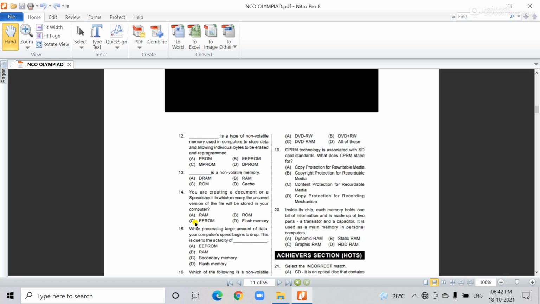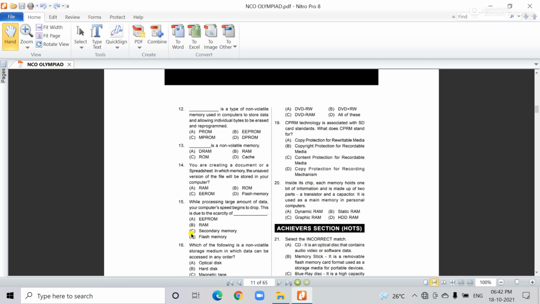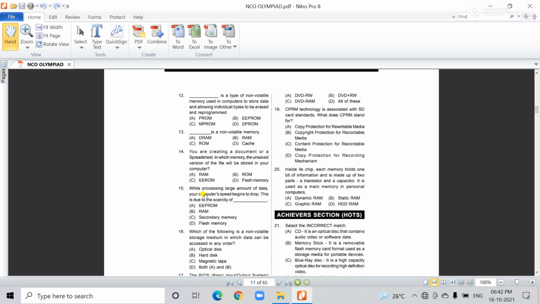To repeat the question: when you create a document or a spreadsheet, in which memory will the unsaved version of the file be stored? The correct answer is EEPROM, meaning electrically erasable read only memory. And see the 15 number question.